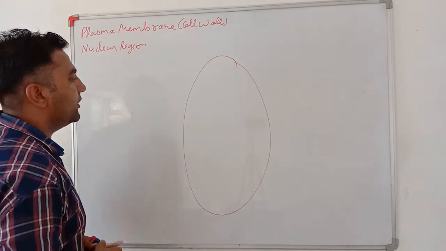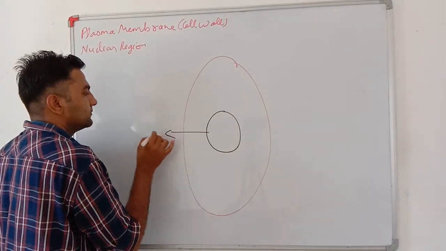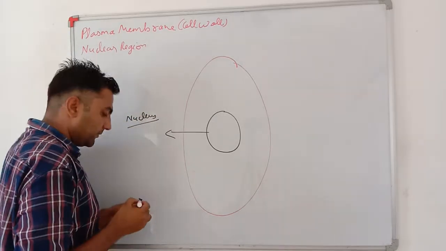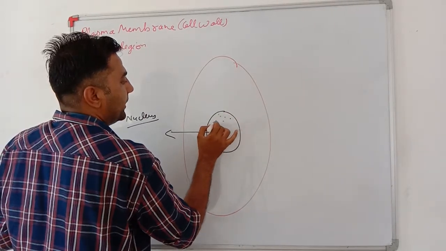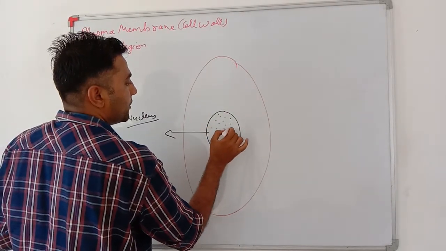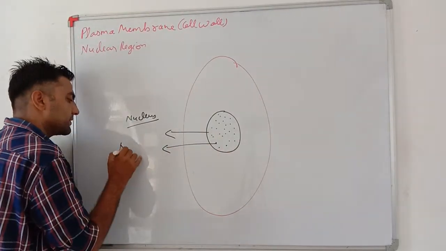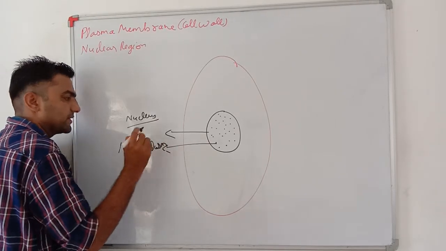At the center of any cell there is a nuclear region known as the nucleus. Very important. In the nucleus there is a liquid or aqueous solution called nucleoplasm.